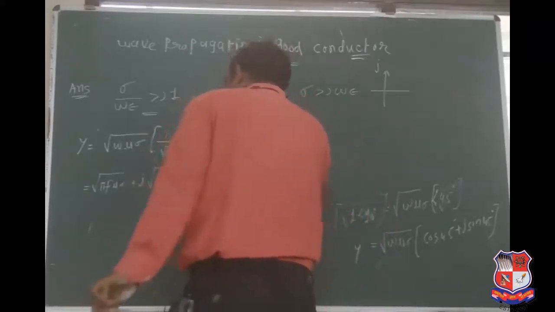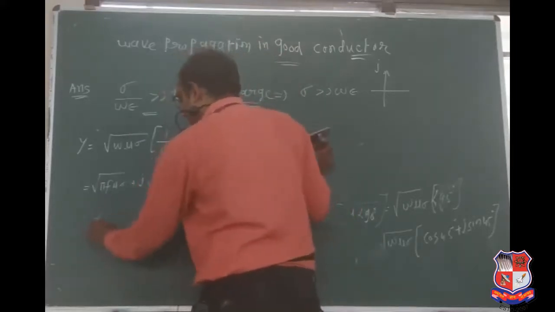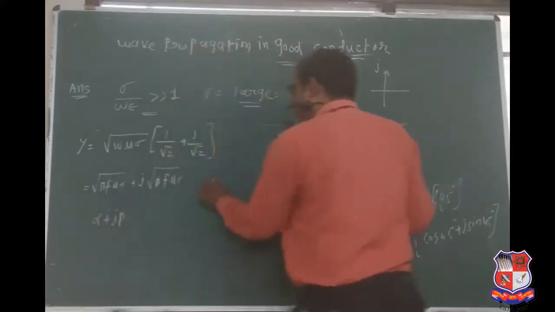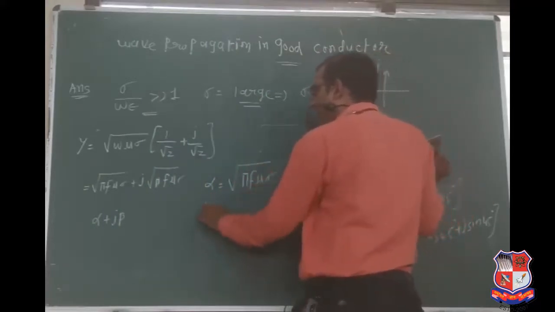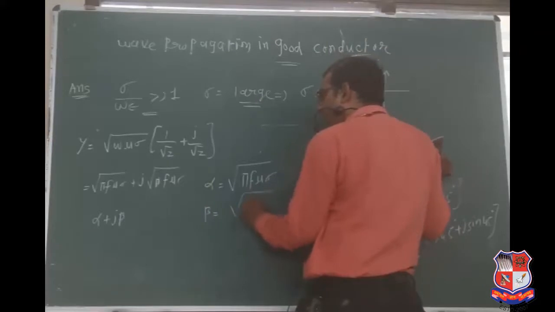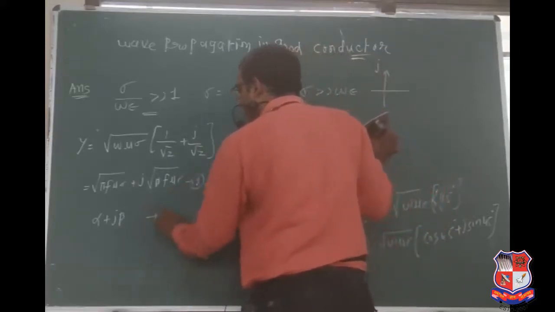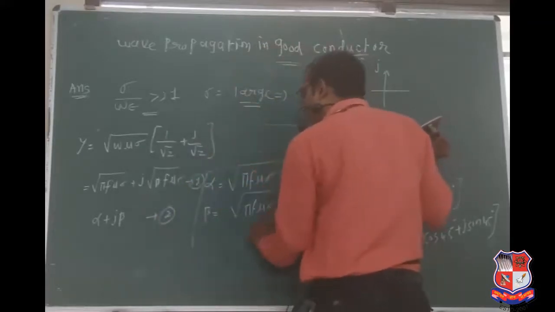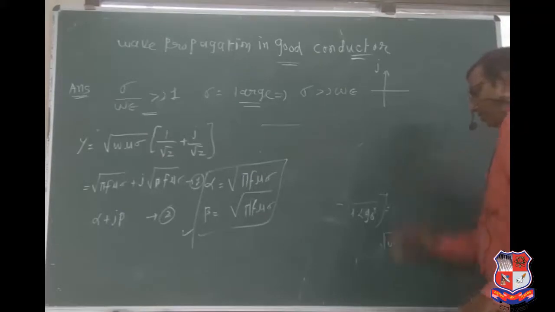So gamma equals alpha plus j beta. Alpha equals the square root of pi f mu sigma, and beta equals the square root of pi f mu sigma. Compare equations number 1 and 2 with each other, so we can get alpha and beta. So these are the characteristics of wave propagation in a good conductor.